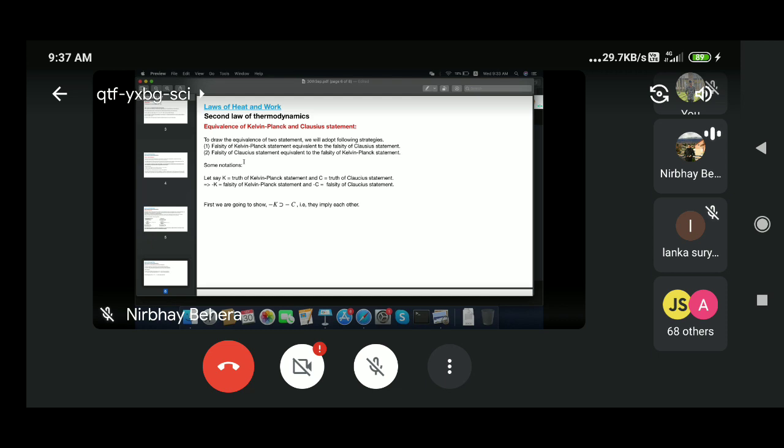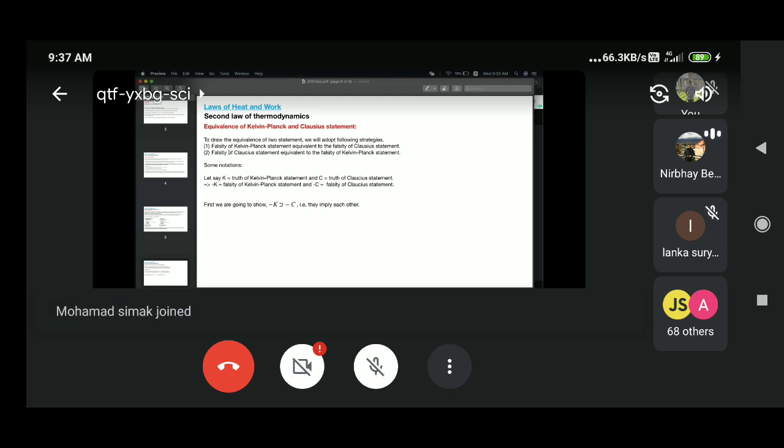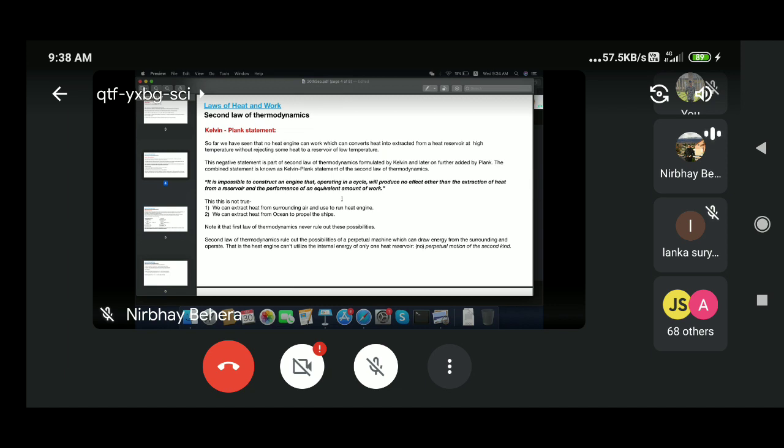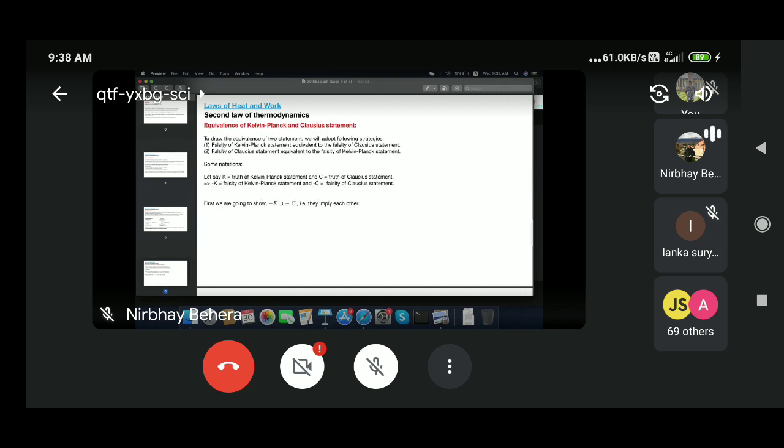Then the second thing I will do is start by making the Clausius statement false. I will say that the Clausius statement is false, which means that without doing any work on the system, I can transfer heat, or make a refrigerator. If that is so, can I make an engine which satisfies the Kelvin-Planck statement? What does the Kelvin-Planck statement say? You don't need to reject any amount of heat to the cold reservoir; everything you can convert into work. This is also what we are going to check.